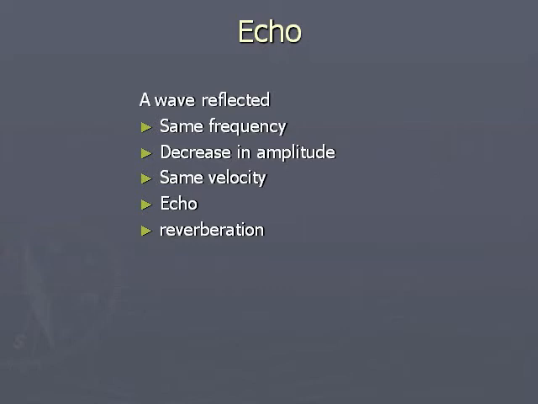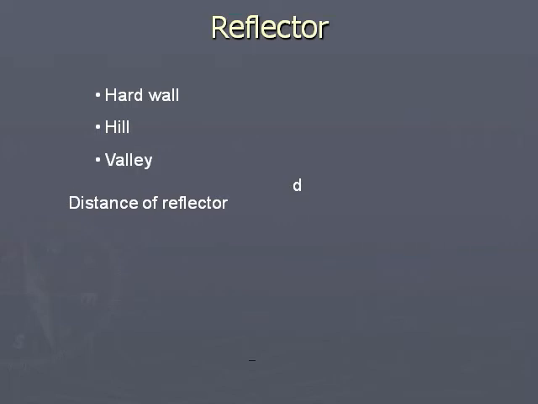When the reflection occurs at a large distance, we call it an echo, whereas in a room, the reflection is considered a reverberation. Reflection of sound waves will be noticed from a hard wall, from hills and valleys. The reflection from hills and valleys is considered an echo, whereas the reflection from hard walls inside a room is a reverberation.